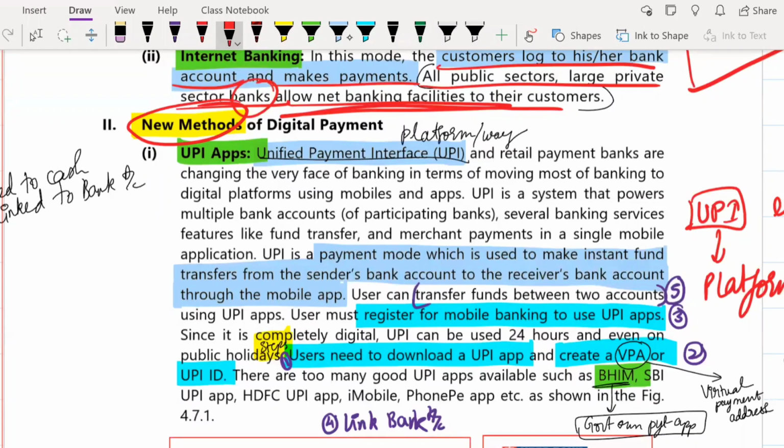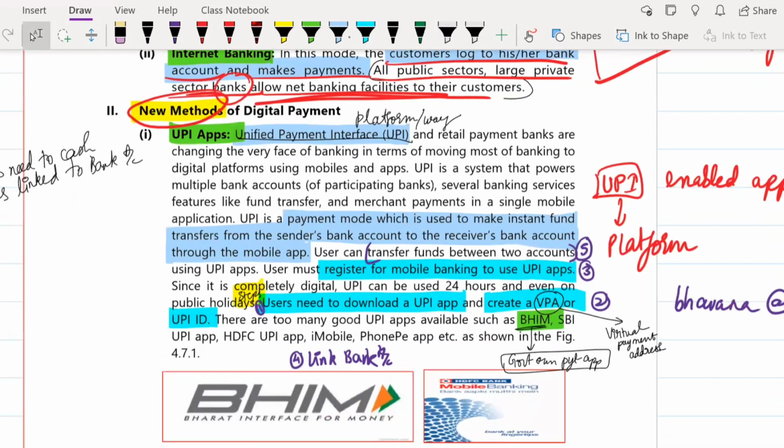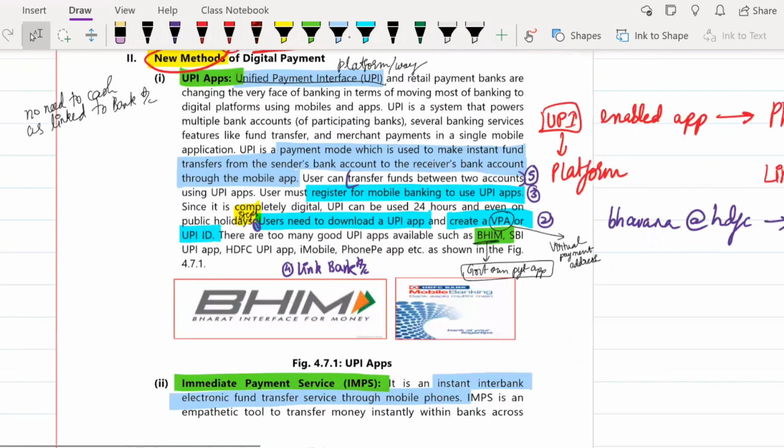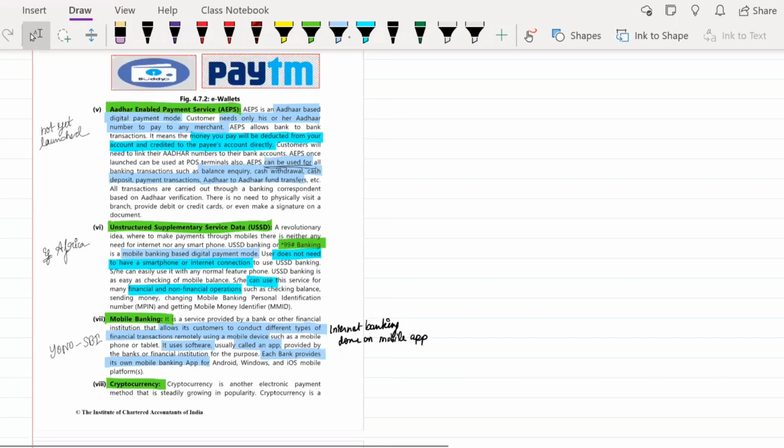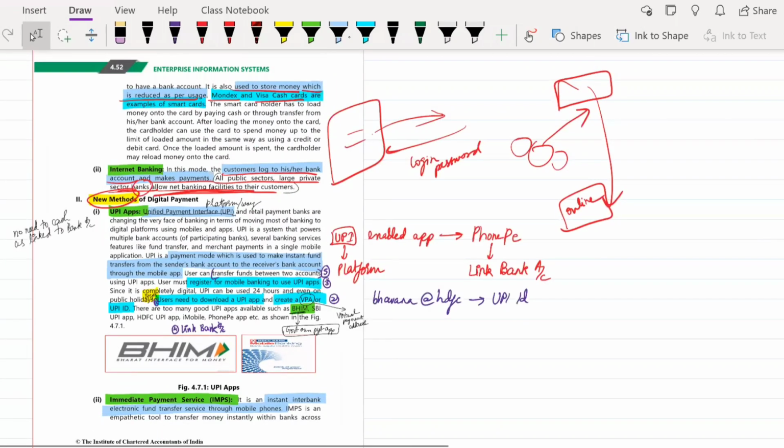Any doubts until this case? Can we move on to the next topic of new methods? We have completed the advantages, disadvantages, and the traditional methods. If there is any doubt, let me know. Yes, so new methods of digital payment. Now they have given you a lot of new methods by which digital payment is happening right now, and we will see all of these one by one.